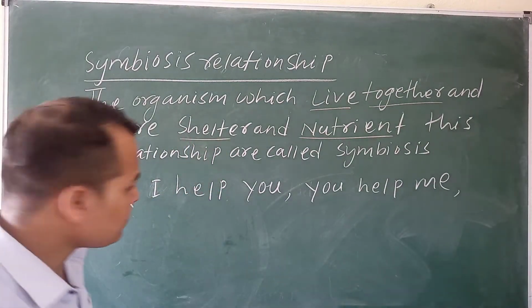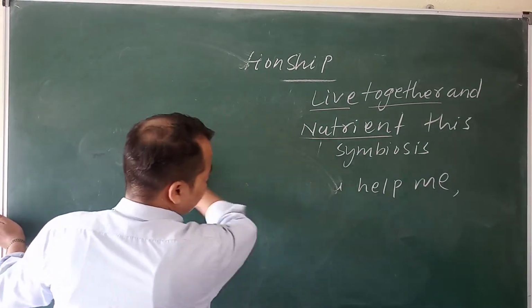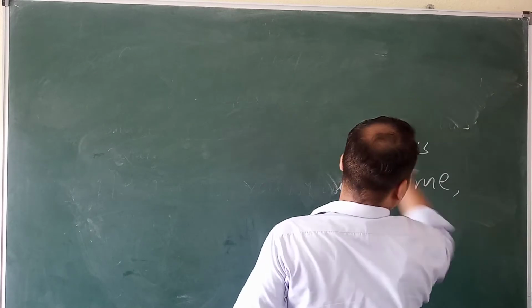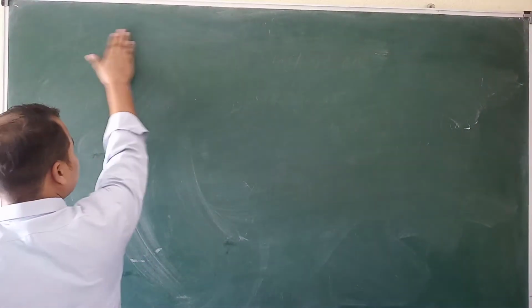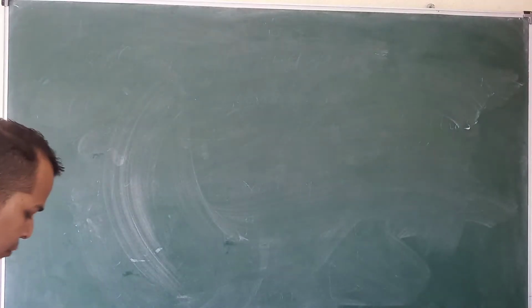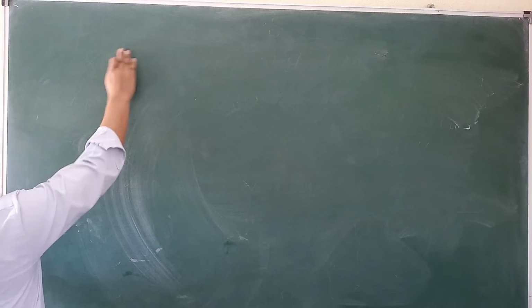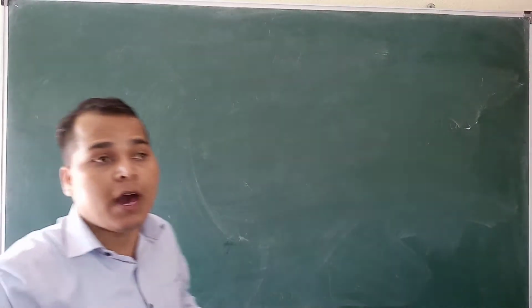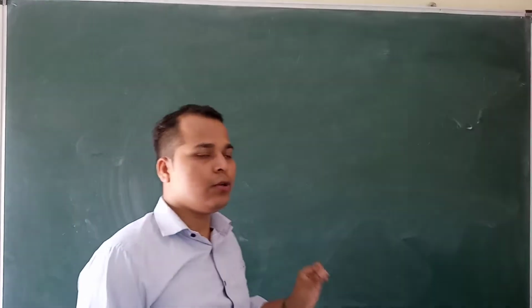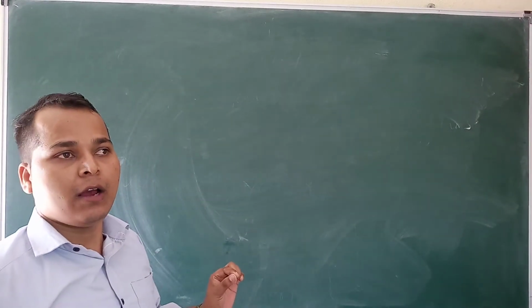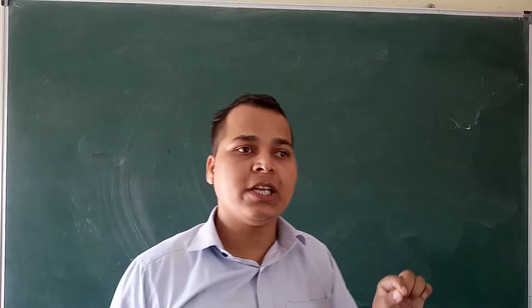So how does the symbiosis relationship happen? One bacterium is called rhizobium bacteria, and this bacteria shows a symbiosis relationship.